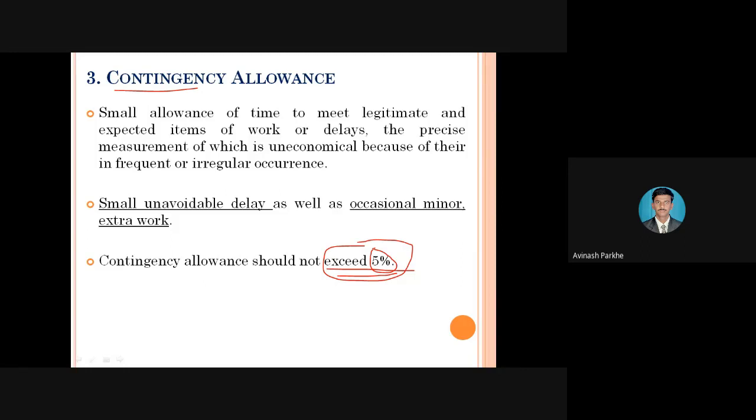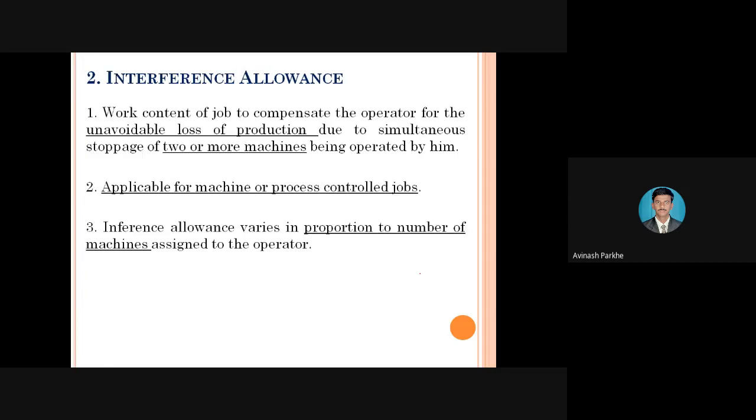We can replace the tool. So all such types of activities we can perform within this particular 5% only. Therefore, contingency allowance should not exceed 5%. So this is the requirement.